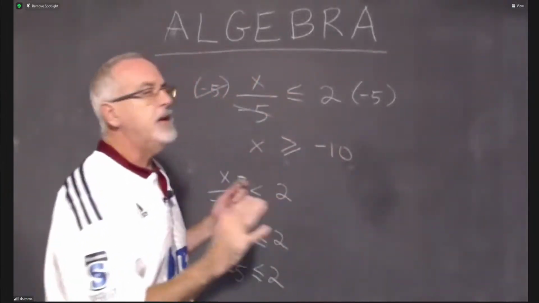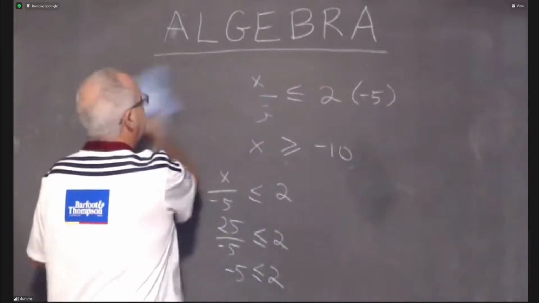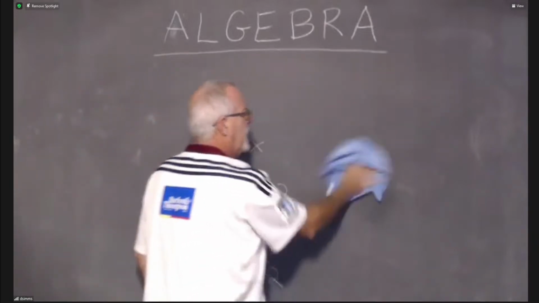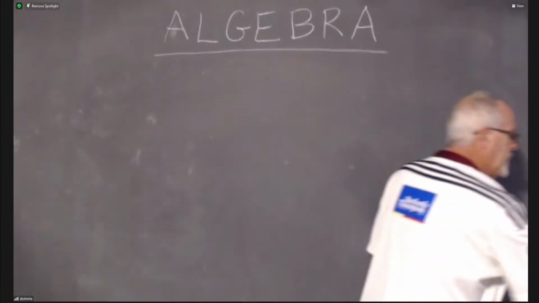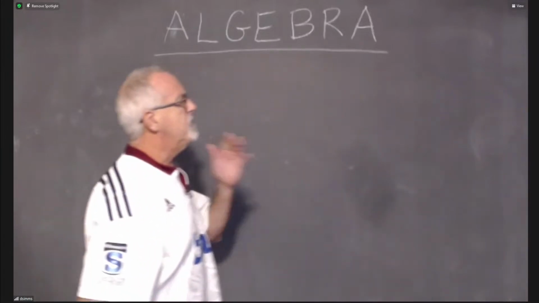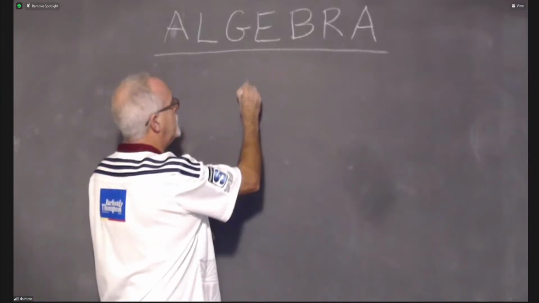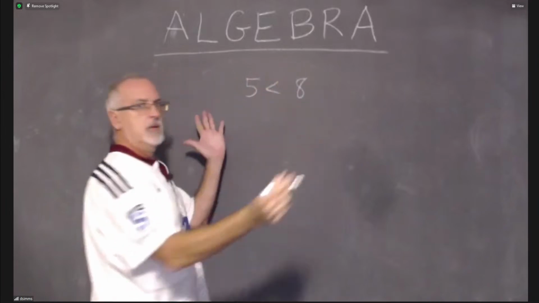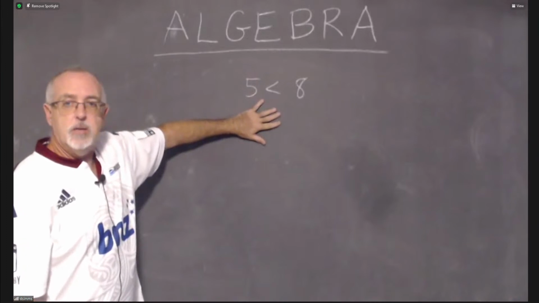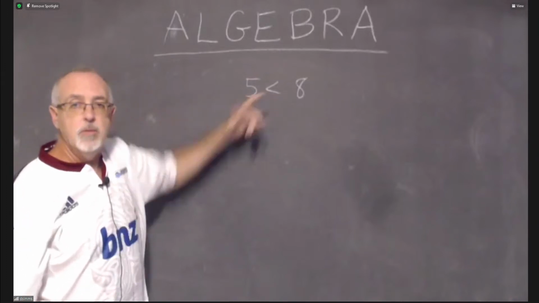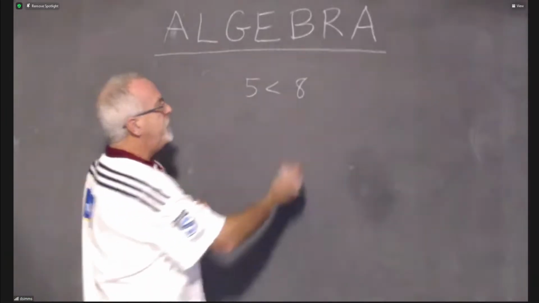And I want to briefly try to explain why I think this makes sense. Dividing or multiplying both sides of an inequality by a negative number means we have to turn the inequality symbol backwards. So let's start with something we know is true, like 5 is less than 8. There's no x in this, but I can still do tricks of algebra with it because there is a less than sign, which is like an equal sign. So we can do stuff with this. But 5 is less than 8.